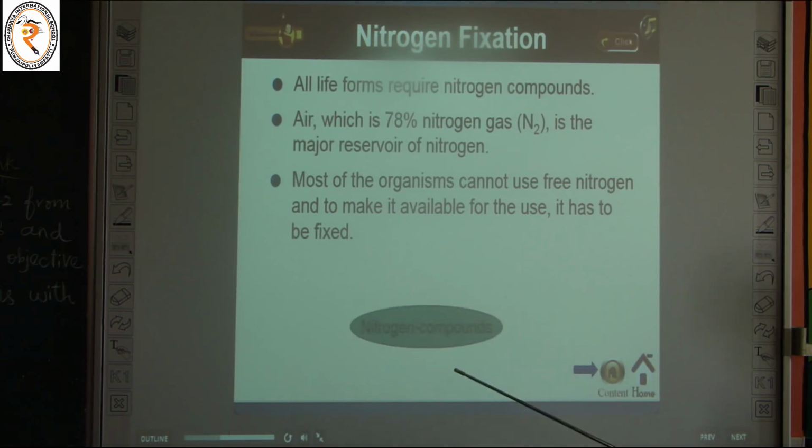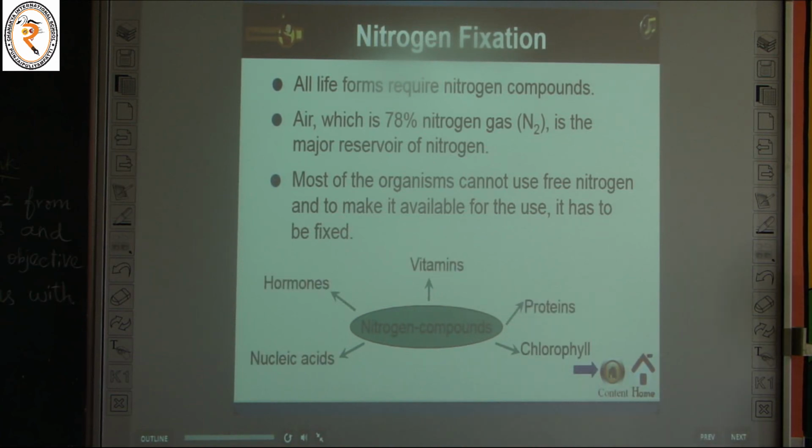I told you some microorganisms help them to convert into nitrogen compounds. These nitrogen compounds contain vitamins, proteins, chlorophyll, nucleic acid and hormones. It helps the crop or plant to grow stronger. So this process is called nitrogen fixation.